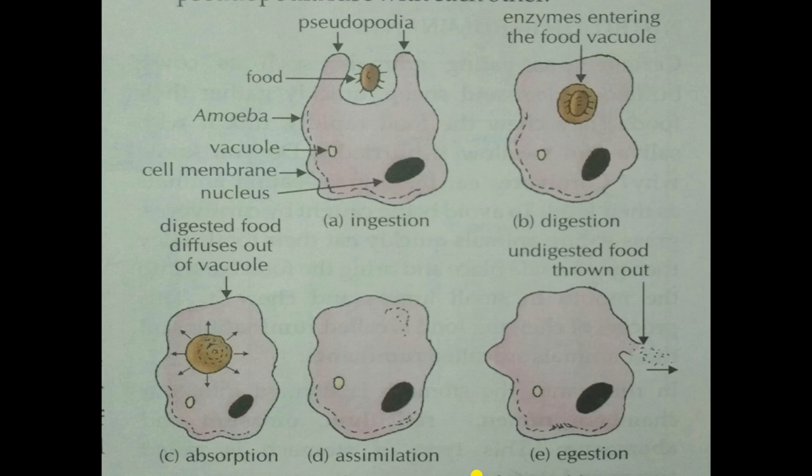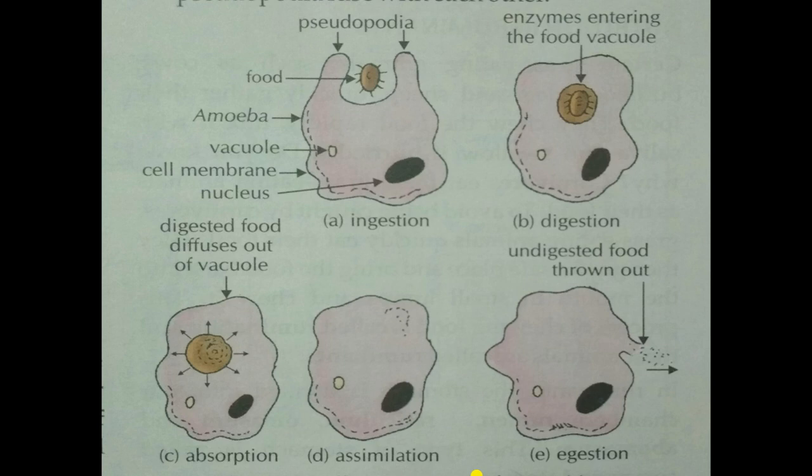And then the second process, that is the process of digestion, takes place, right? So the enzymes, or we can say the digestive juices from the surrounding, enter inside the food vacuole, and then they break down the food into simple form, soluble substance.